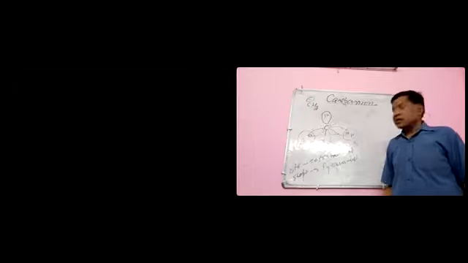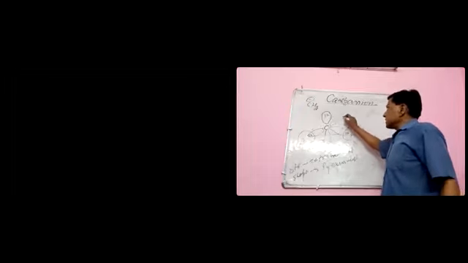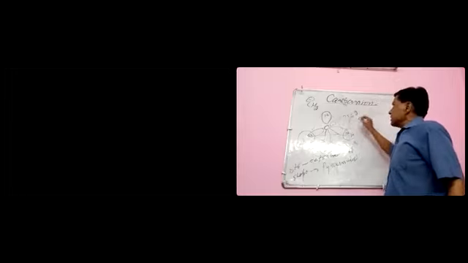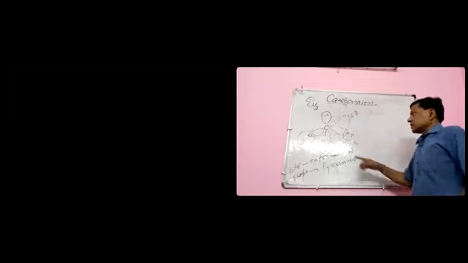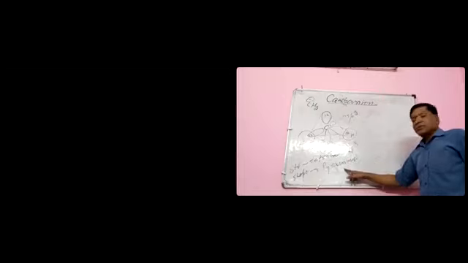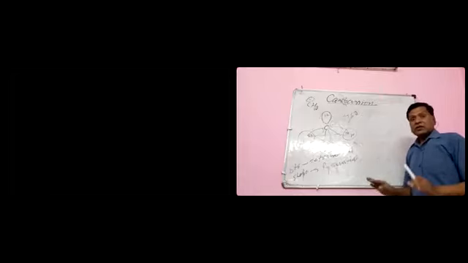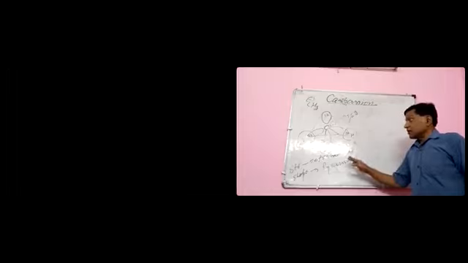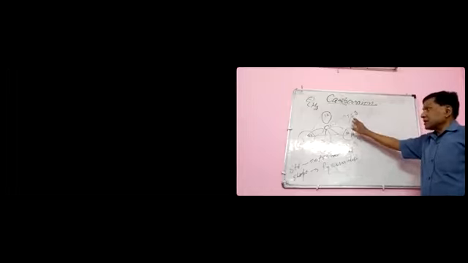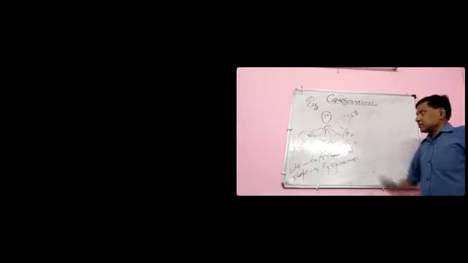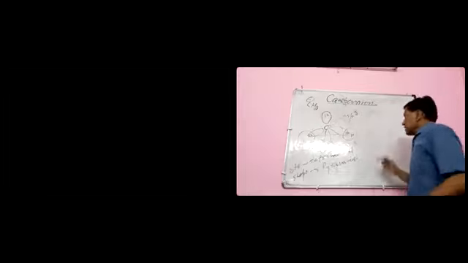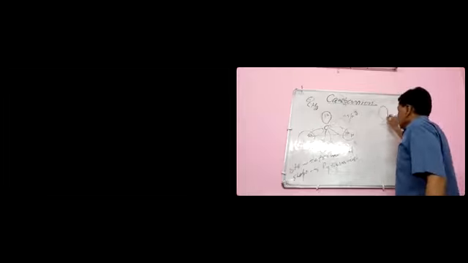But the hybridization is sp3. The structure is tetrahedral, and the shape is pyramidal. This is one assumption; here I am assuming the possible structure. So the first assumption is sp3 hybridization, tetrahedral structure, and pyramidal shape. Second assumption: first assume what may be possible.